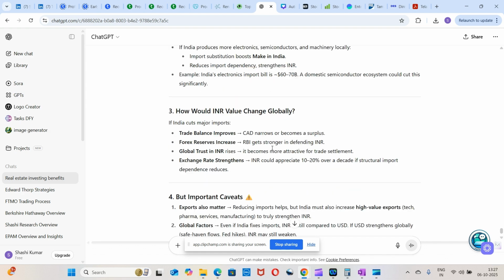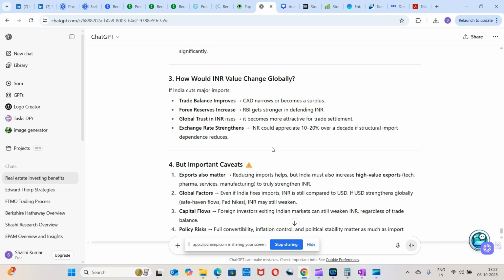Okay. So how would INR value change globally when these three things happen? If India cuts major imports, the trade balance will improve, and the current account deficit will narrow and become a surplus. Forex reserves will increase, RBI gets stronger in defending INR, and global trust in INR will increase, making it more attractive for trade settlement. The exchange rate will strengthen; INR could appreciate 10 to 20% over a decade if structural import dependency reduces.